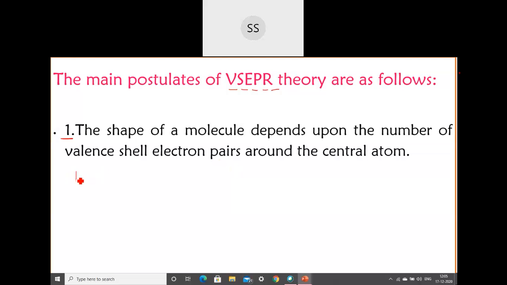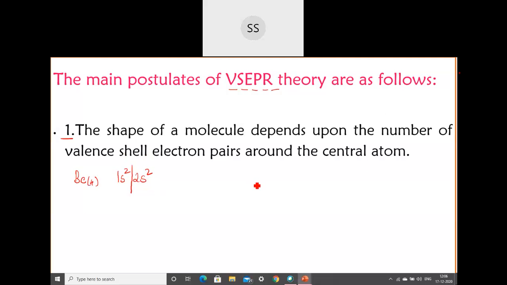For example, if I take beryllium, the atomic number is 4, so I can write 1s2 and then 2s2. How many electrons are in the outermost shell? Students, you all tell me. Yes, 2. The number of electrons in the outermost shell is 2. So the number of bonds they are going to form is also 2, because the number of electrons is 2. So 2 bonds will be formed.